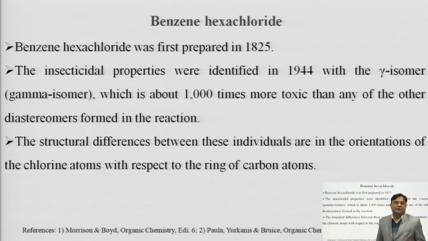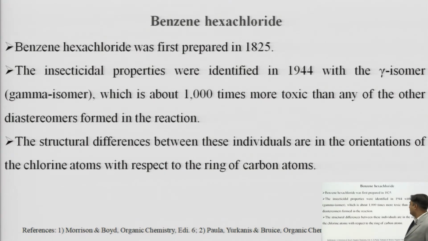When we talk about some historical aspects of benzene hexachloride, it was first prepared in 1825. The insecticidal properties were identified in 1944 with the gamma isomer. As I said earlier, the gamma isomer was found most potent, about 1000 times more toxic than any of the other diastereomers formed in the reaction.